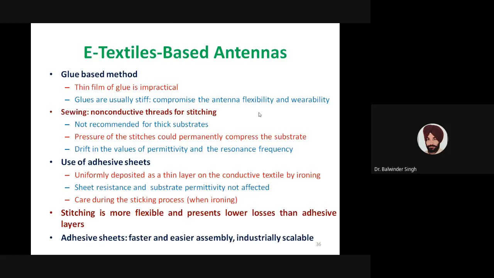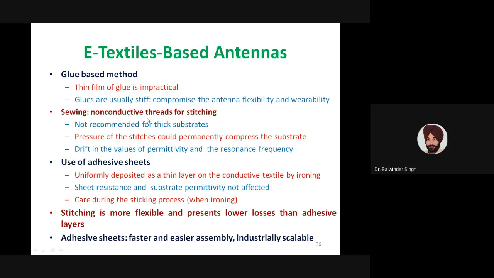When we say the sewing option, sewing machines are used. Some of the time we use sewing machines which are meant for non-conductive threads for stitching.